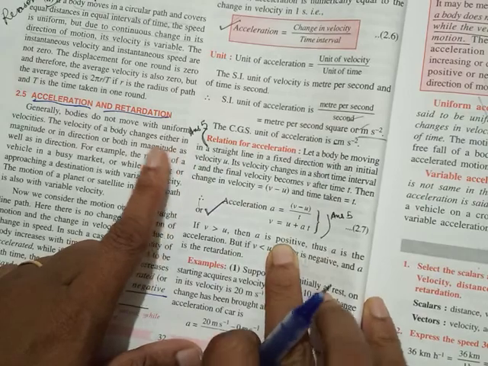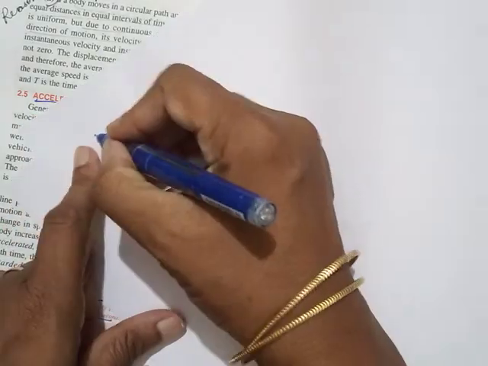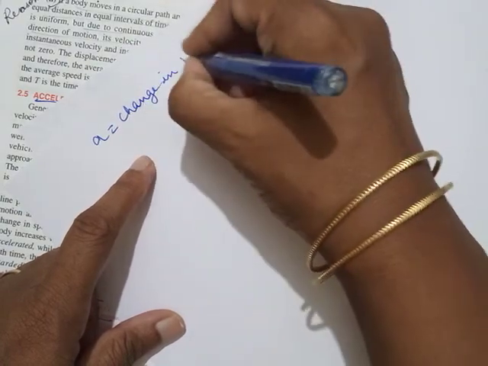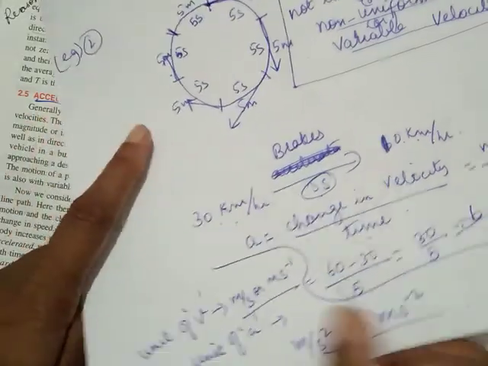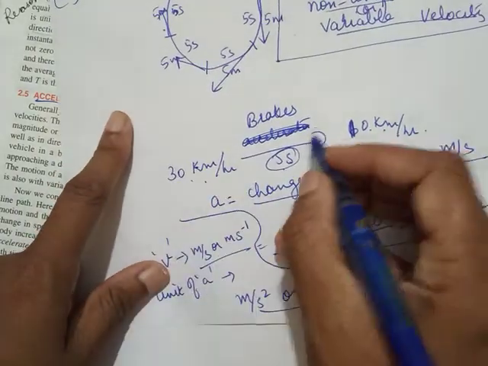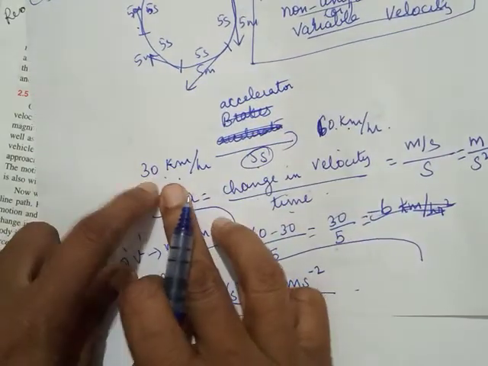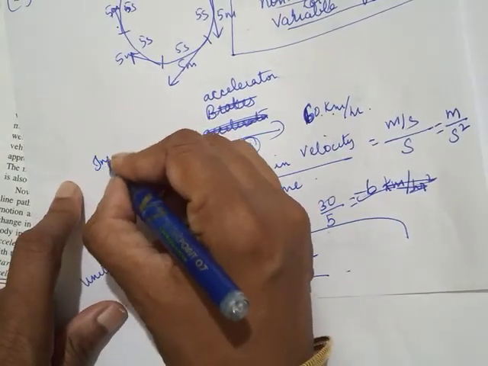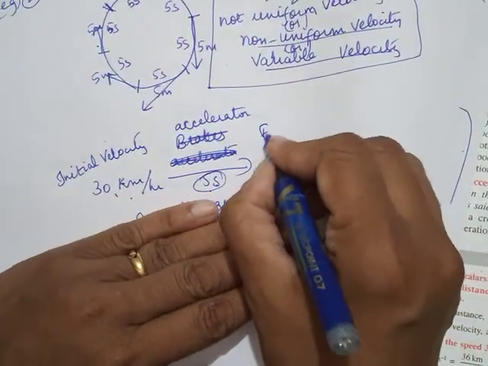Then relation for acceleration. We know the formula of acceleration as change in velocity upon time. Change in velocity means the body was moving with one velocity. Let's take the accelerator thing only. So it was moving with one velocity, and when the accelerator was pressed, its velocity changed to another. So this velocity is called initial velocity. And this velocity is called final velocity.